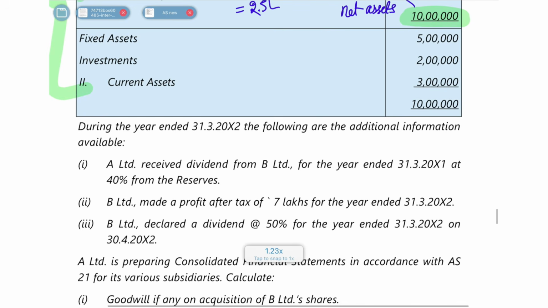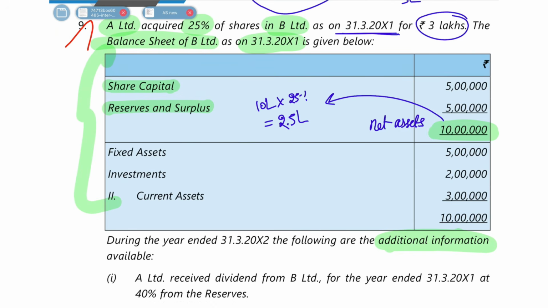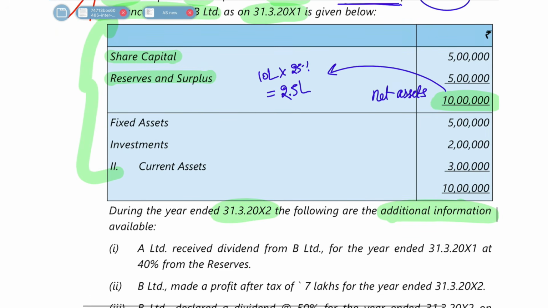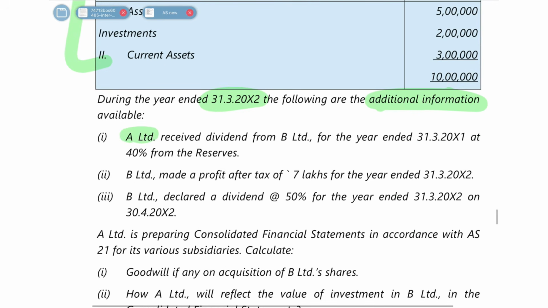Then they are telling that additional information is given below. So this was as on 31st March 2001. Next, they have given additional information as on 31st March 2002, that means 1 year later. They are saying that A Limited has received dividend from B Limited for the year ended 31st March 2001 at 40% from the reserves.